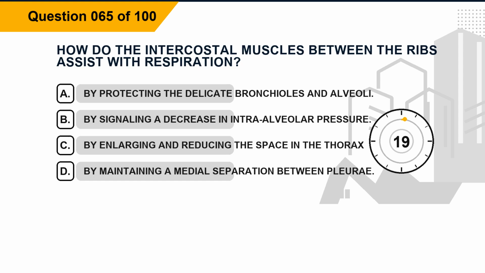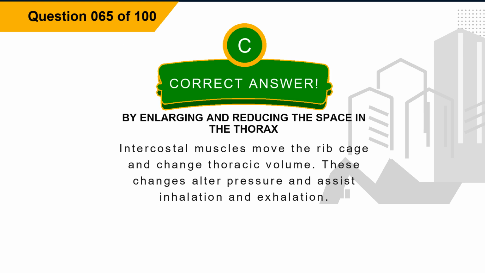Question 65. How do the intercostal muscles between the ribs assist with respiration? Option A, by protecting the delicate bronchioles and alveoli. Option B, by signaling a decrease in intraalveolar pressure. Option C, by enlarging and reducing the space in the thorax. Option D, by maintaining a medial separation between pleurae. The correct answer is option C, by enlarging and reducing the space in the thorax. Explanation. Intercostal muscles move the rib cage and change thoracic volume. These changes alter pressure and assist inhalation and exhalation.